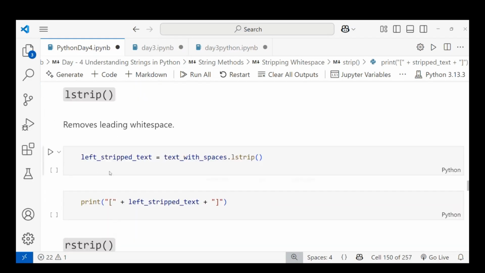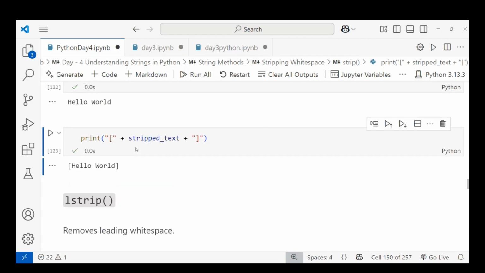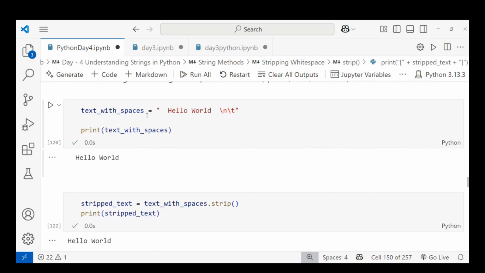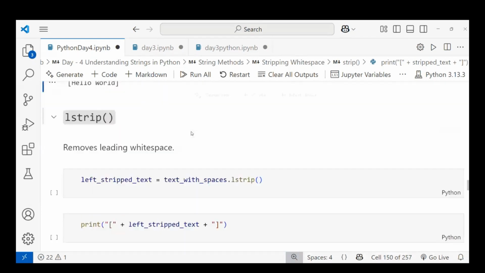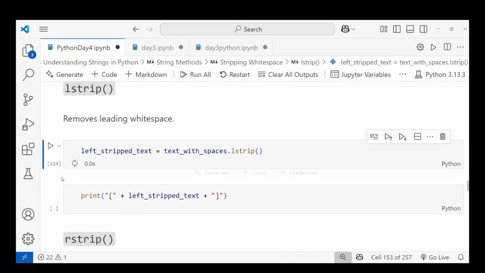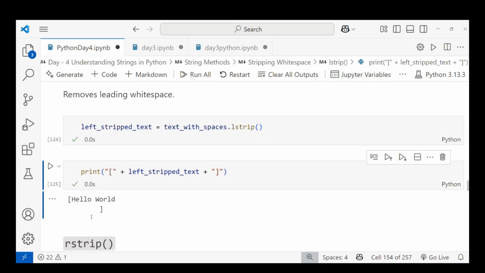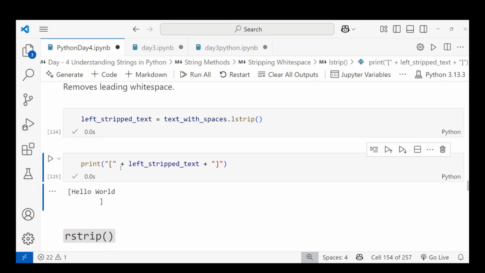Then I'm using the left strip: text is equal to text_with_spaces dot lstrip. In the text_with_spaces variable, you can see there is a space here and a space here also, right? I'm running this lstrip operation. After running this you can see that before hello the space is removed, but after the word the space is not removed. Okay, like that. The plus is used for concatenation.